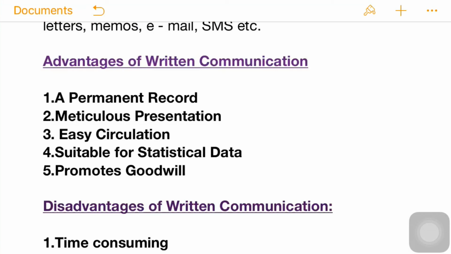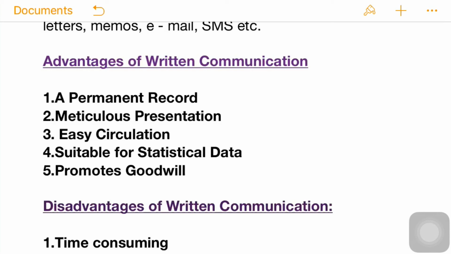So next we have the advantages of written communication. Few I mention here and many are given in your computer book. You can refer to it. So first one is the permanent record. We already know that written communication will be able to save things and provide a permanent record. In future if you need anything, it can be referred to from time to time or kept for any future reference.